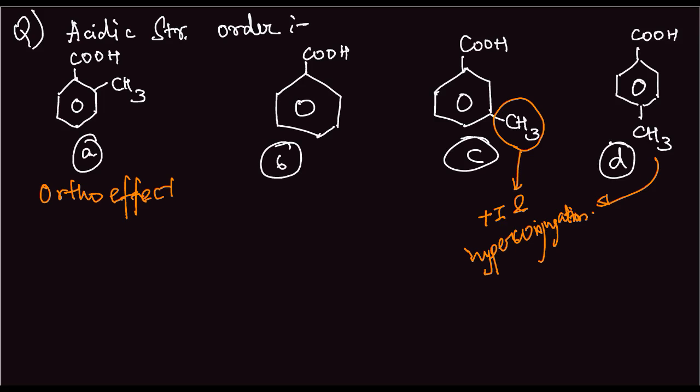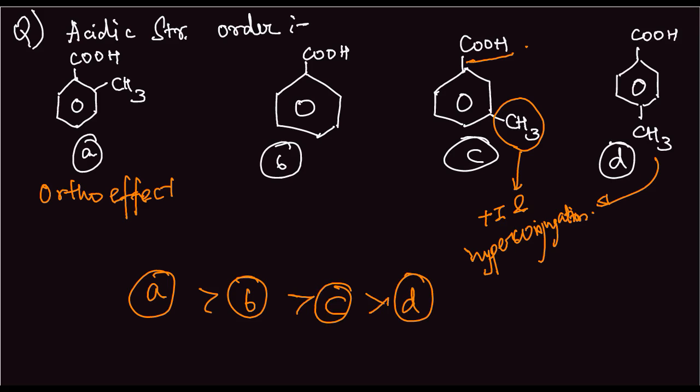The stronger one in this case would be C, that is at the meta position. The reason is, at the meta position, this COOH group's electrons cannot delocalize, and therefore it will not inhibit the plus I and the hyperconjugation of the CH3 group, and hence the strength order is A greater than B greater than C greater than D.